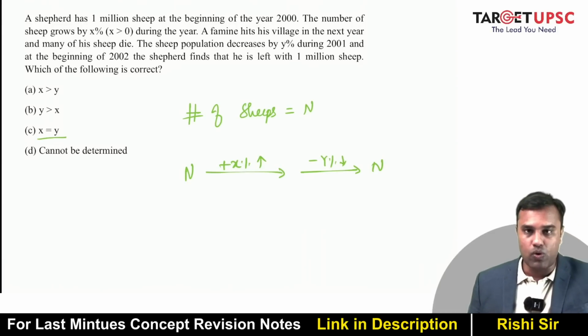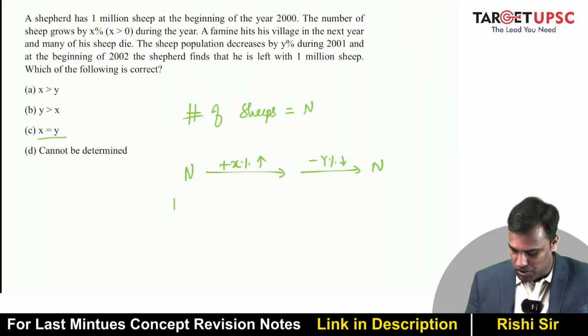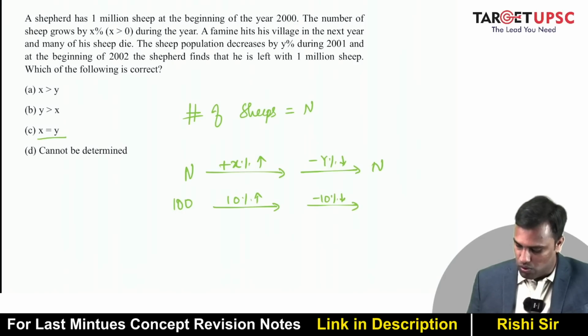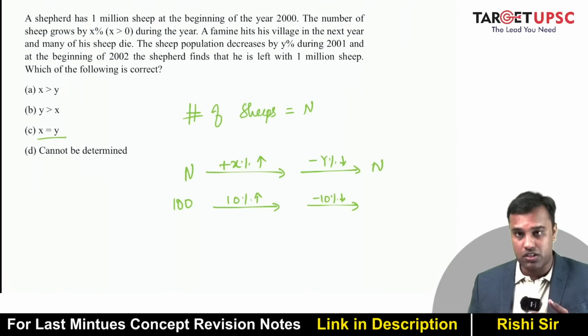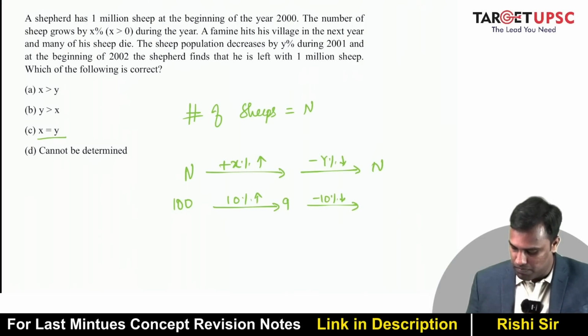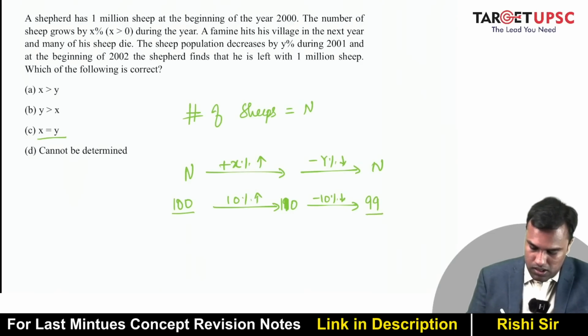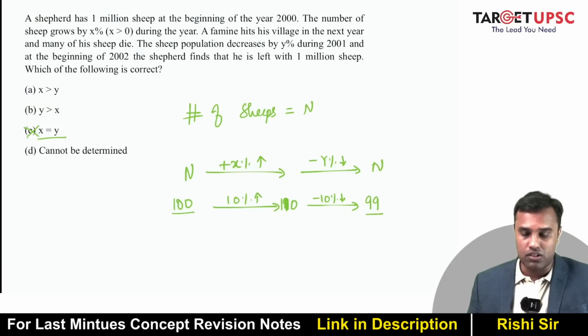Suppose X is equal to Y. So what I assume, this is 100 and this is, let's say, 10% increase and then 10% decrease, right? So what will happen? 10% increase, 10% decrease. So this will become 110 first, and 110 minus 11, this will become 99. So 100 is not equal to 99. So this option doesn't work, right?